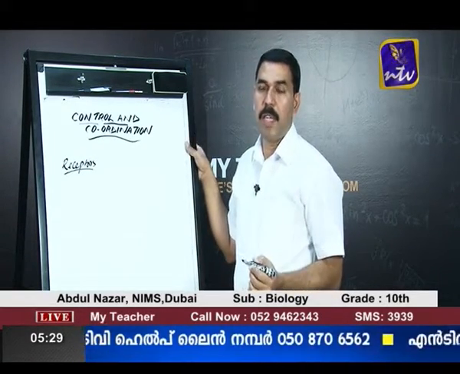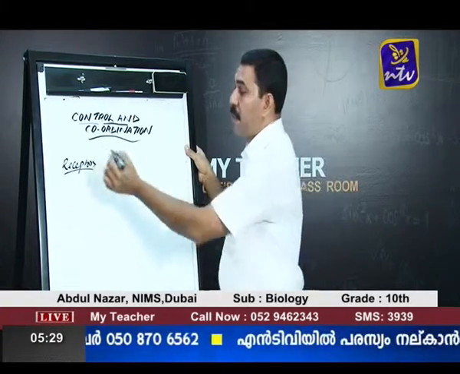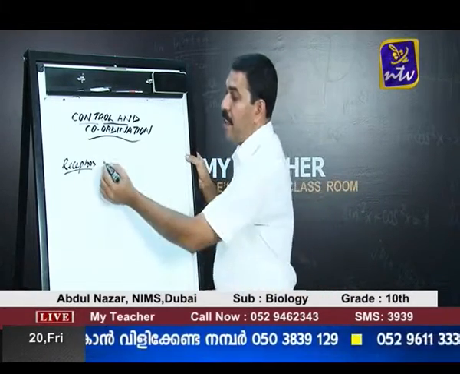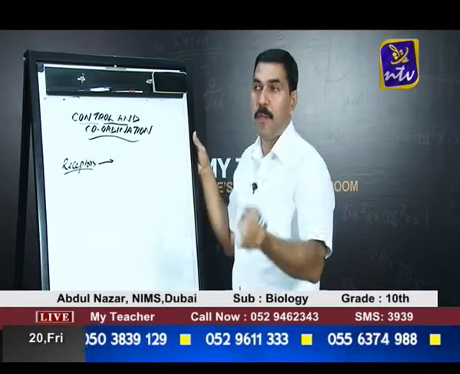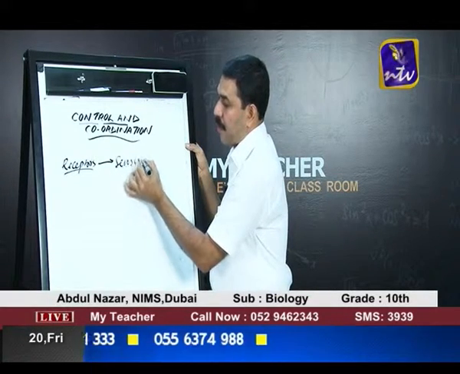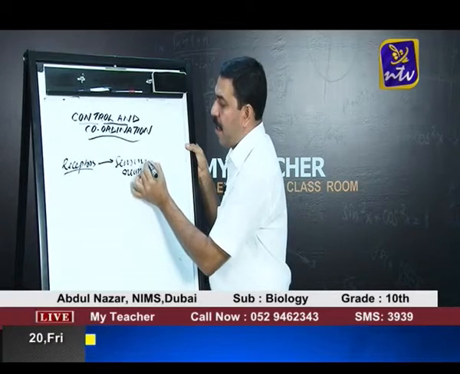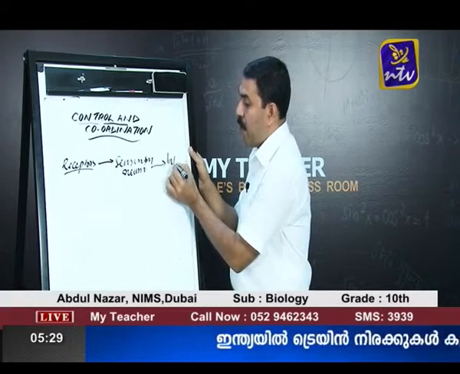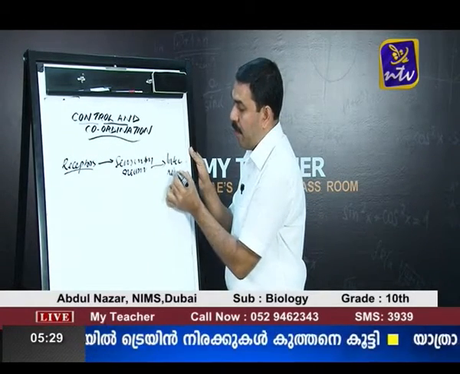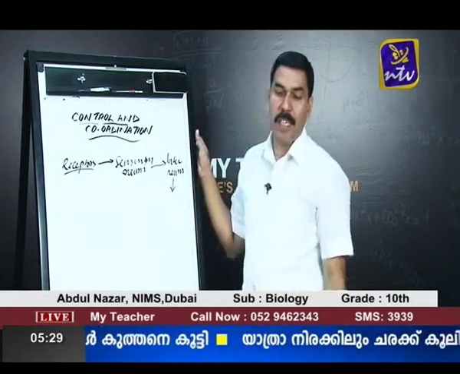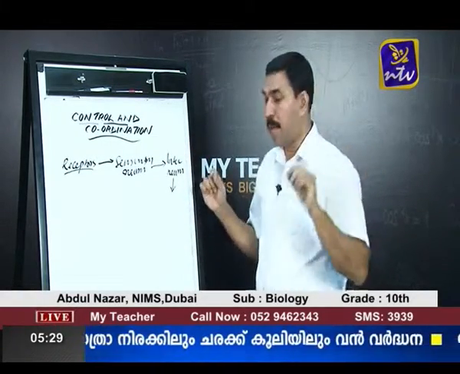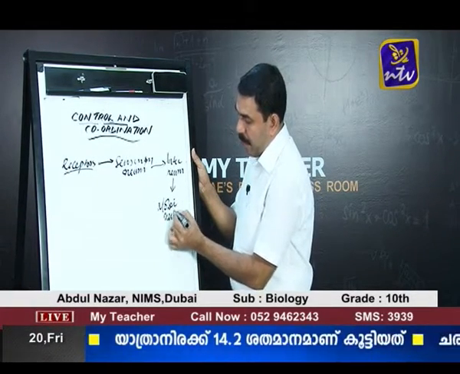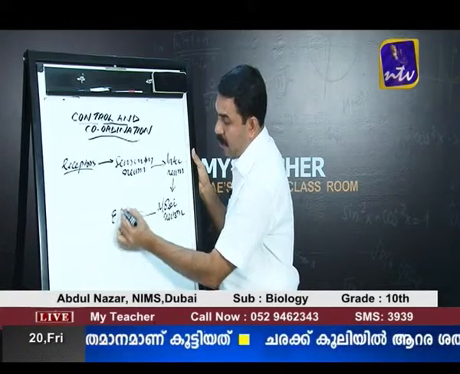Whatever the changes in the environment, that information is collected by the receptors which are present in the various parts of the body. For example, skin has 5 types of receptors, and these receptors pass this information to the sensory neuron. The sensory neuron carries this information to the brain or the spinal cord. Then in the brain and spinal cord, there are interneurons which connect the sensory neuron with the motor neuron. And whatever decision is taken by the brain and spinal cord is carried by the motor neuron to the effector organs.